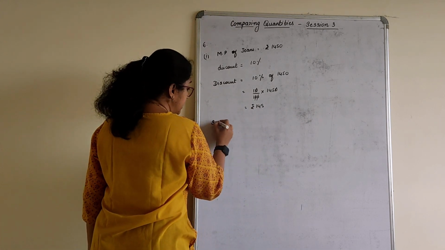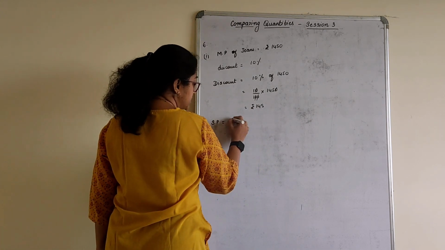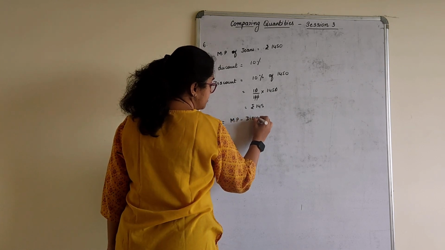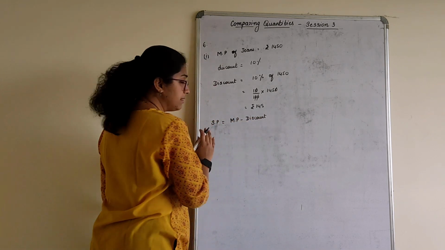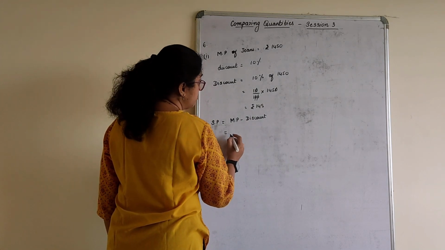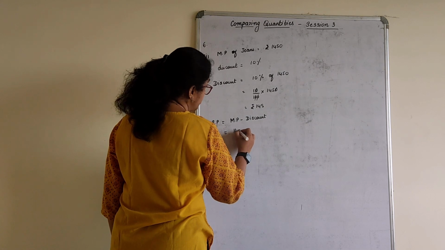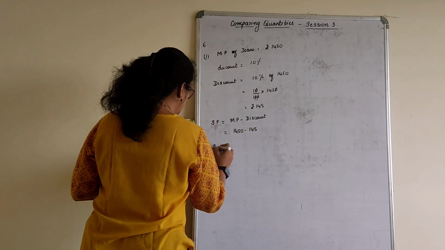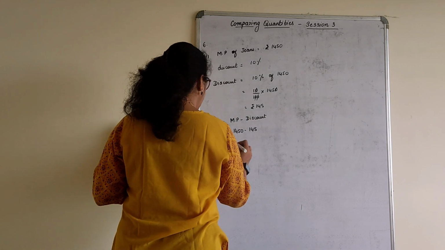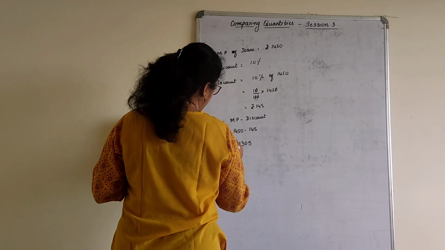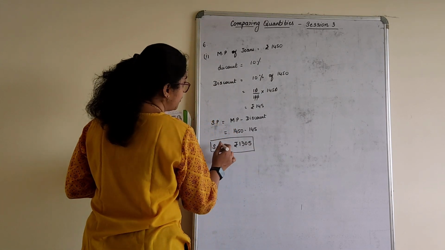Now, the selling price of the jeans is marked price minus discount. Correct? The net selling price, the sale price, is marked price minus discount. What was the marked price? 1450. What was the discount? 145. So the final selling price of the jeans is rupees 1305. This was for the jeans.